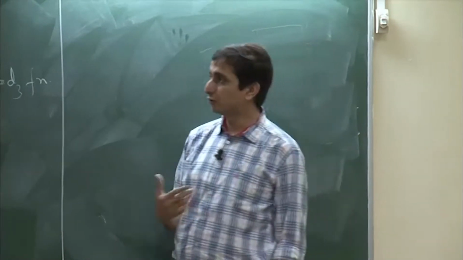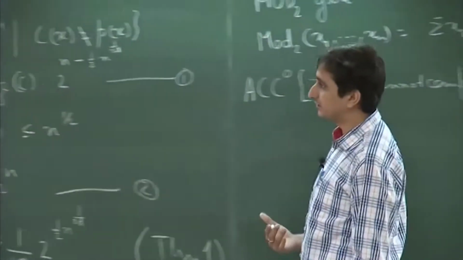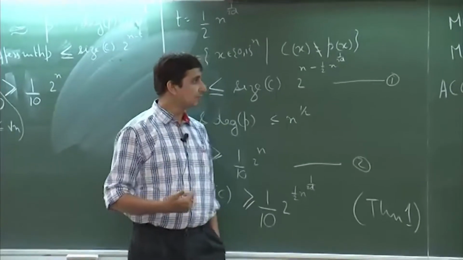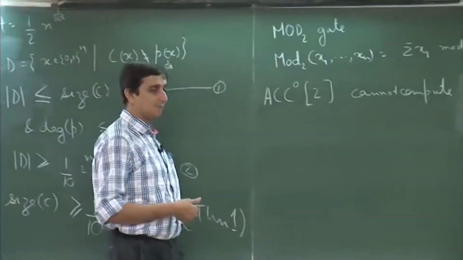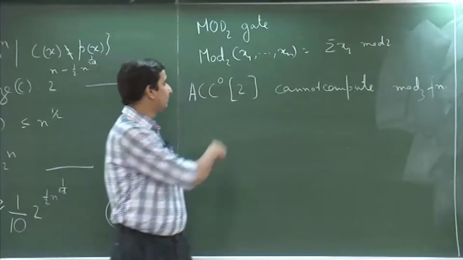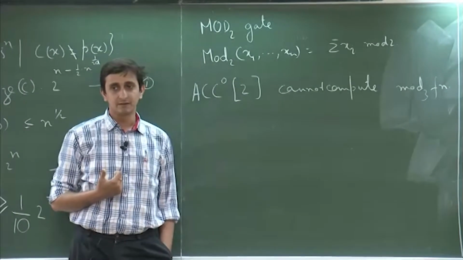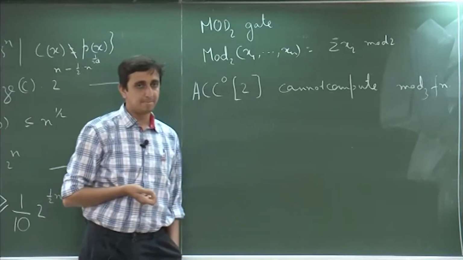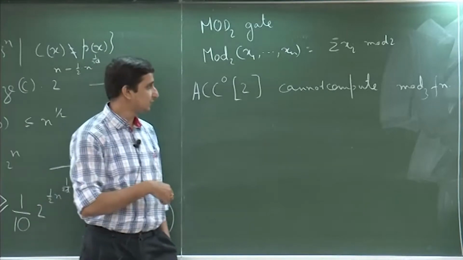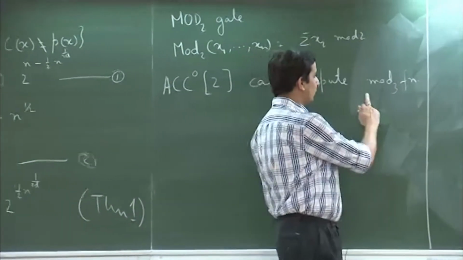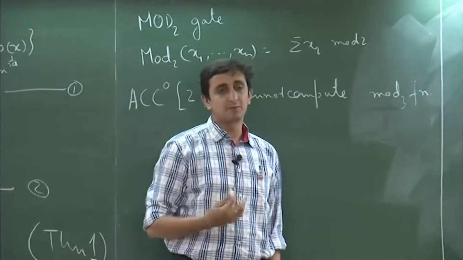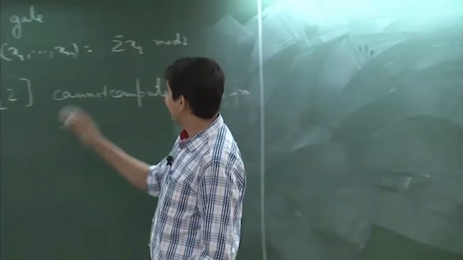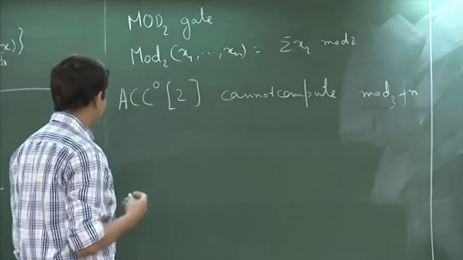What we had shown was that there is a low-degree polynomial which can approximate the NOT and the OR gates, but you can also show that there is another polynomial which can approximate a mod 2 gate very easily. Therefore, there is a polynomial which approximates a circuit of this form, and on the other hand you show that computing mod 3 is not possible by such circuits. And this entire thing can be generalized to the following.